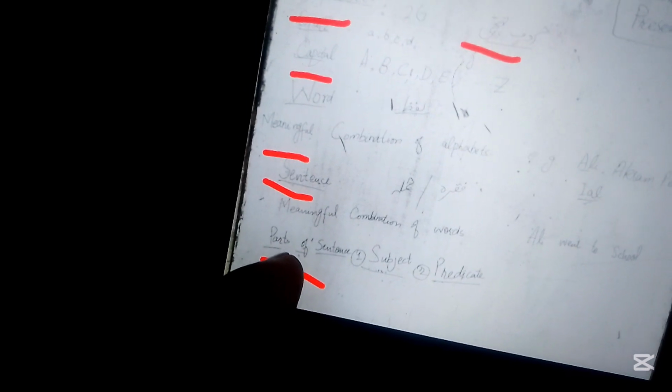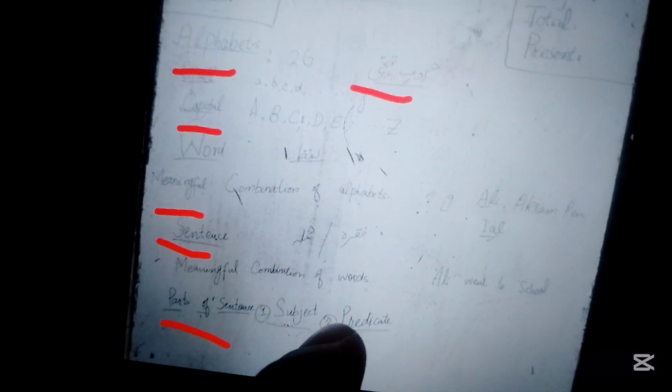And then I told them there are two parts of a sentence. One is the subject and the other is the predicate. I'll deliver the lecture on these parts of a sentence, and I will also tell them what a subject is, what a predicate is, and then how a sentence is formed. For example, what is a verb, what is a noun. For that you have to subscribe to this channel and watch the video so that you get it understood.